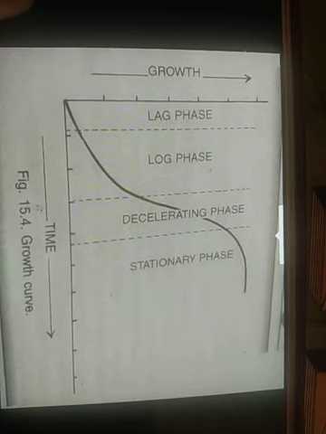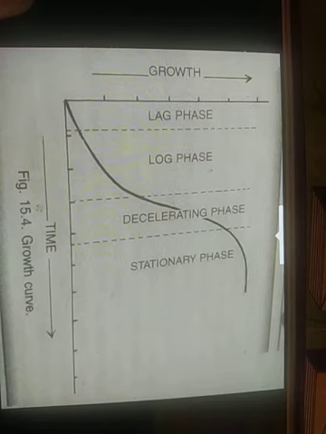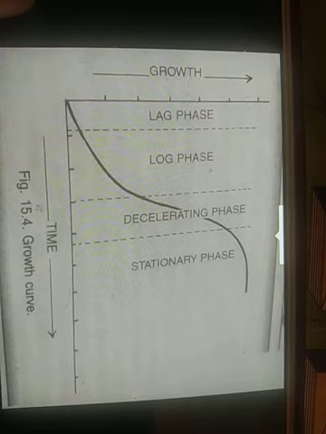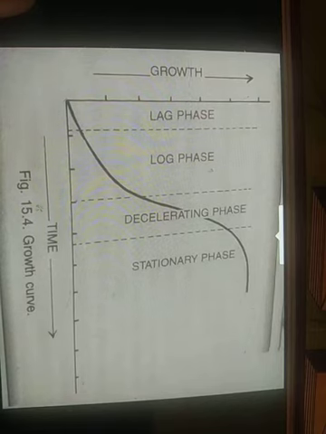Now, growth is slow in the lag phase, rapid during the log or exponential phase, slow again during the phase of diminishing growth. Growth stops completely during the stationary phase. The various parts of the growth curve correspond respectively to formative phase, phase of enlargement, phase of differentiation, and mature state.